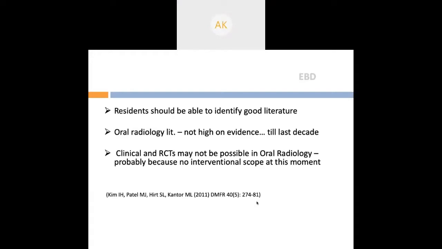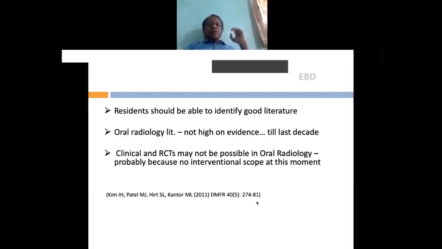Now, basically, I am from the oral medicine and radiology branch, so that is why my examples will all be related to oral medicine and radiology. Some of them will be related to surgery. Please excuse me for this because that has been my experience. But of course, you can extrapolate this experience to your own field also. It's not difficult.